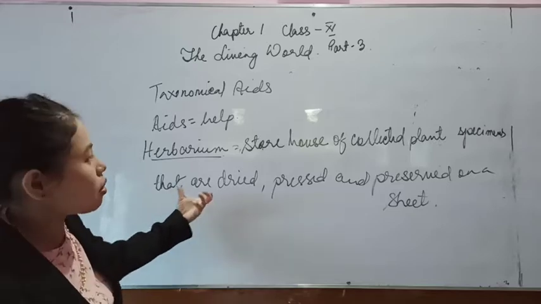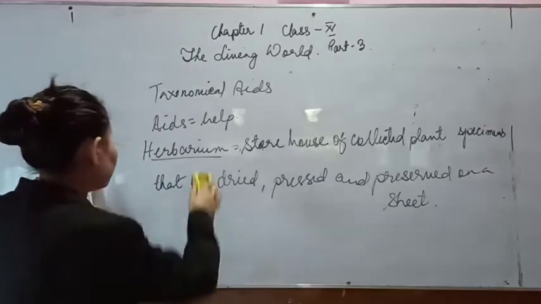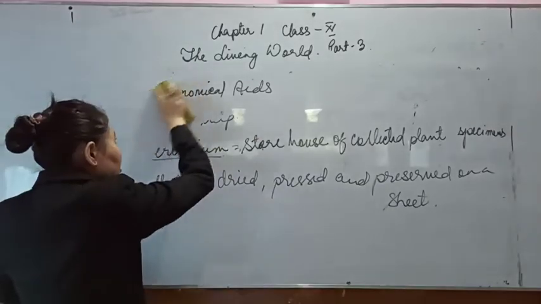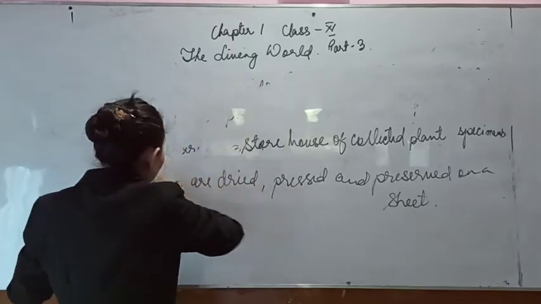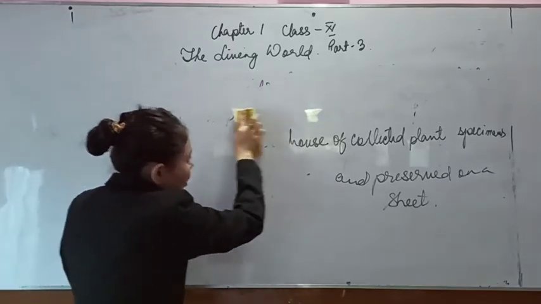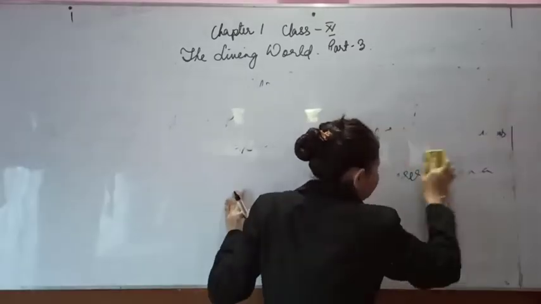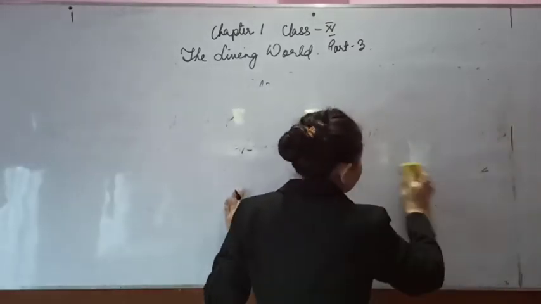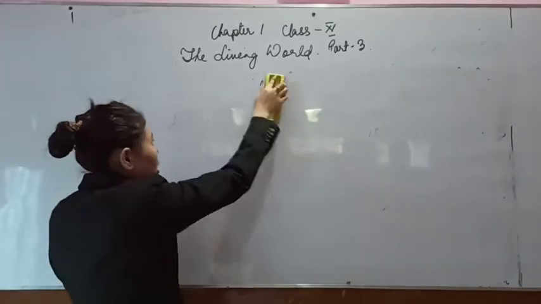So that's how herbaria are maintained, and this is how herbaria are used as a taxonomical aid. So these are the ways herbaria are done. And the next is a botanical garden.